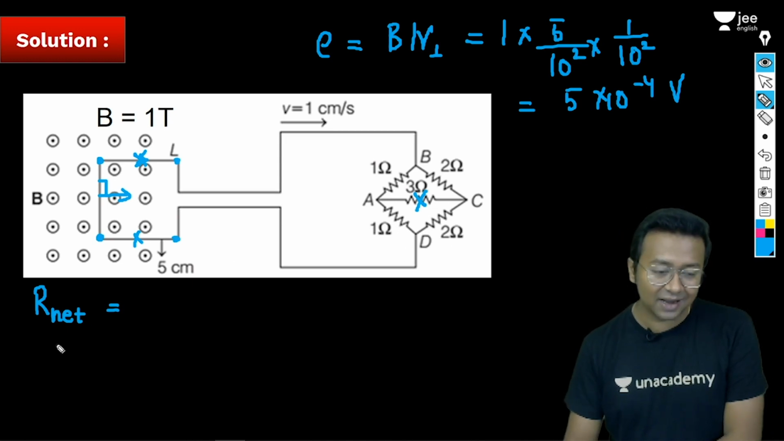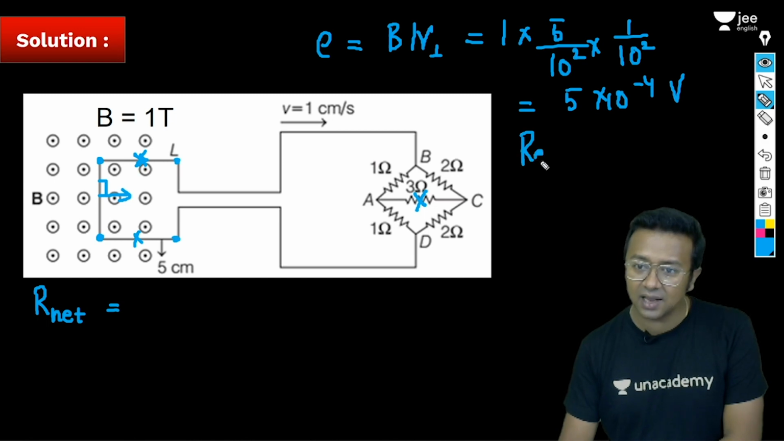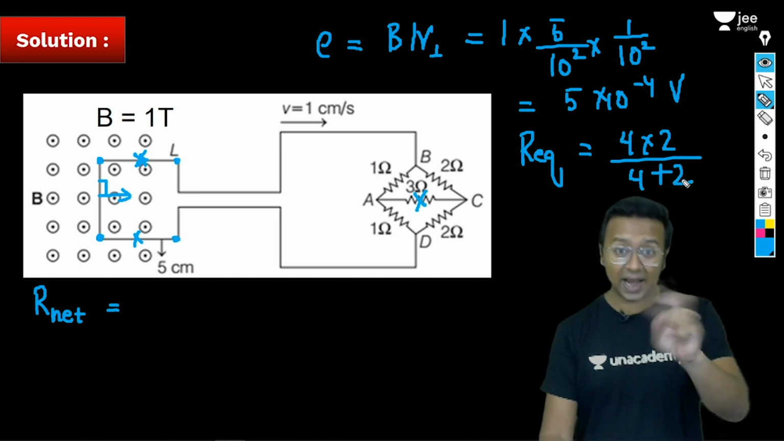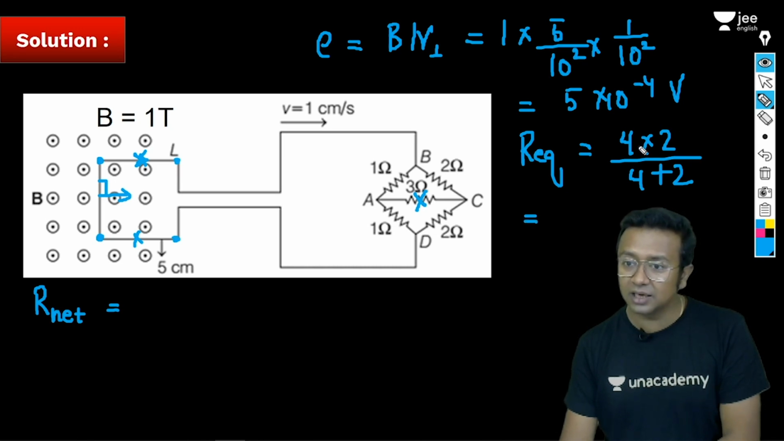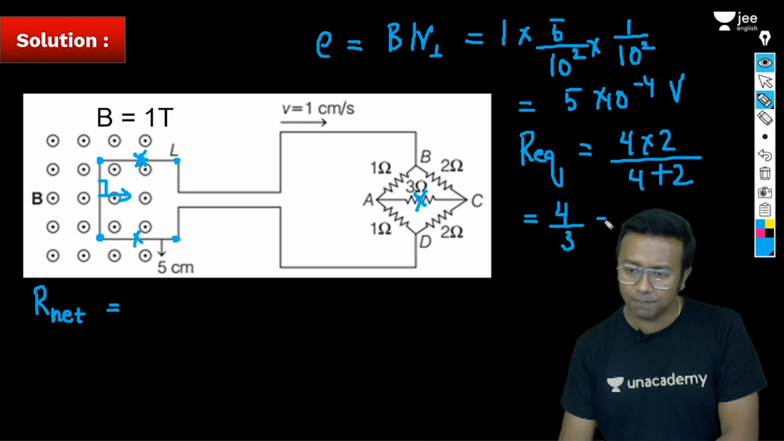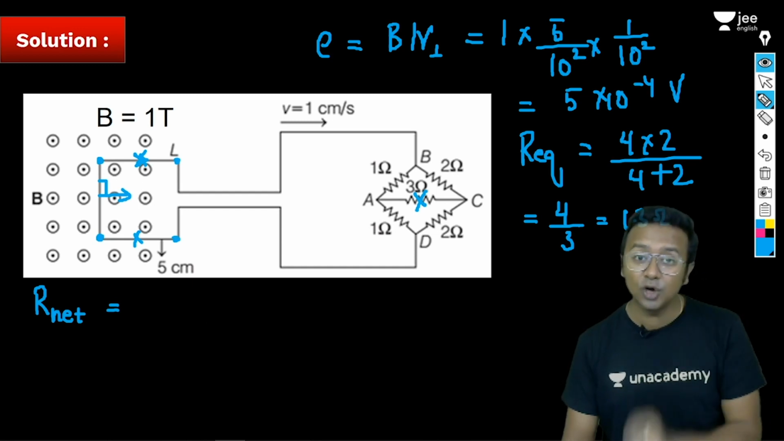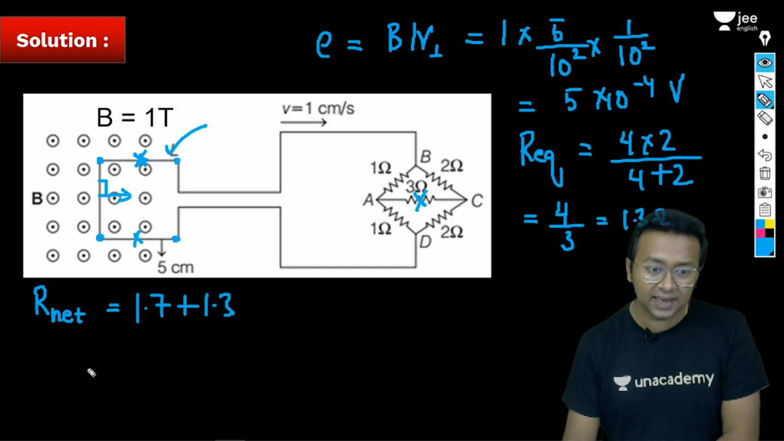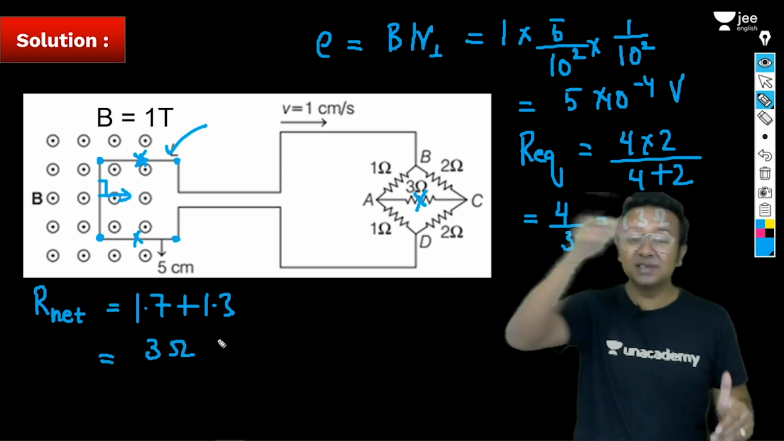So you are going to get the value of this R equivalent. This R equivalent will be equal to 4 into 2 divided by 4 plus 2, the parallel connection of 4 and 2. So this is going to be equal to how much? 4 into 2 is 8, divided by 6, so 4 divided by 3, which will be approximately equal to 1.3 ohms. So R net is going to be equal to 1.7, which is of this particular loop, plus your 1.3, that is going to be equal to 3 ohms. That is going to be the total resistance of this entire setup.